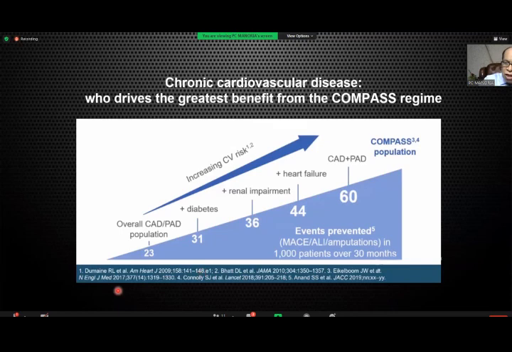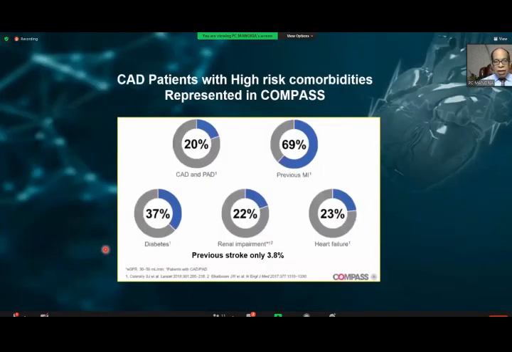And this again was shown. If your patient has CAD plus PAD, this is a very suitable case. If your patient has CAD with stroke, the benefit will be maximum, and the more the risk factors, the more the benefit. Now, if you look at the COMPASS data, previous stroke is only 3.8%, which means this is a strategy which is for primary prevention also and for secondary prevention also. So when you do not have any stroke, don't forget to utilize this strategy. It is both for primary prevention and secondary prevention.